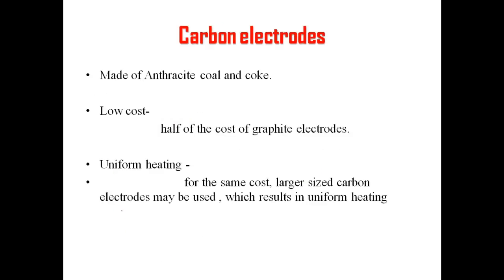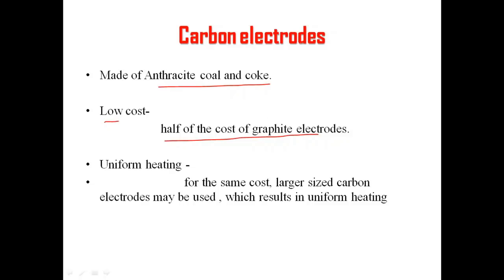Carbon electrodes are generally made of anthracite coal and coke, right? Anthracite coal and coke are the materials used for making carbon electrodes, and they are low cost compared to graphite. The cost of carbon electrodes will be almost half the cost of graphite electrodes. So if you are paying 100 rupees for graphite, then it is 50 rupees for carbon. That is how we can compare: almost 50% off the graphite electrode.